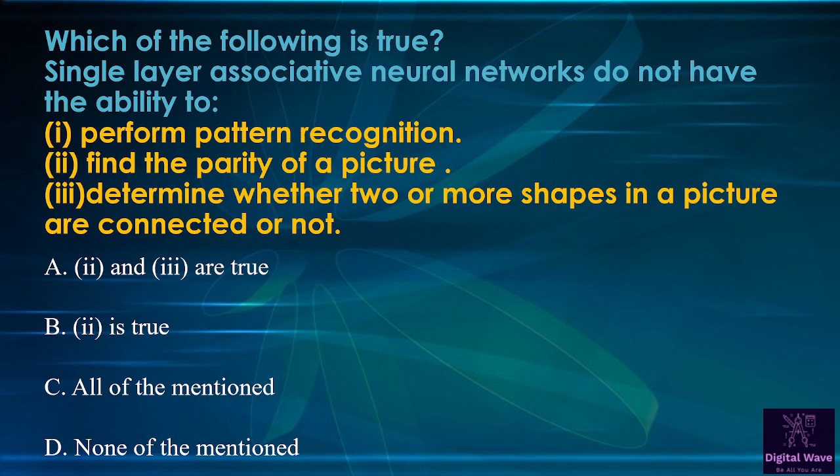Next question is which of the following is true? Single layer associative neural networks do not have the ability to perform pattern recognition, find the parity of a picture, and third, determine whether two or more shapes in a picture are connected or not. So option A is second and third are true, option B is second is true, and option C is all of the mentioned, and the last option is none of the mentioned. So answer will be second and third are true.